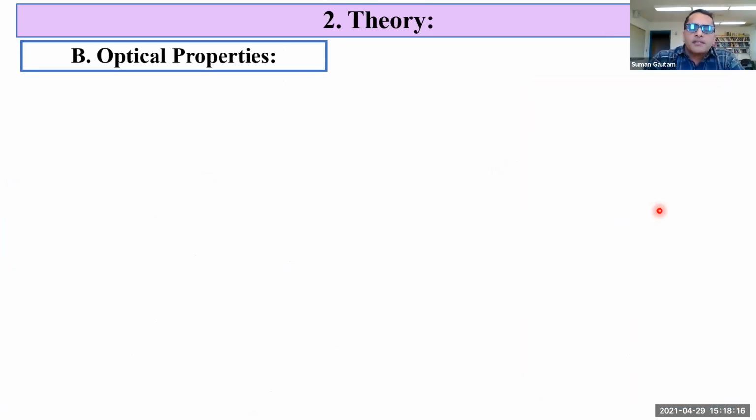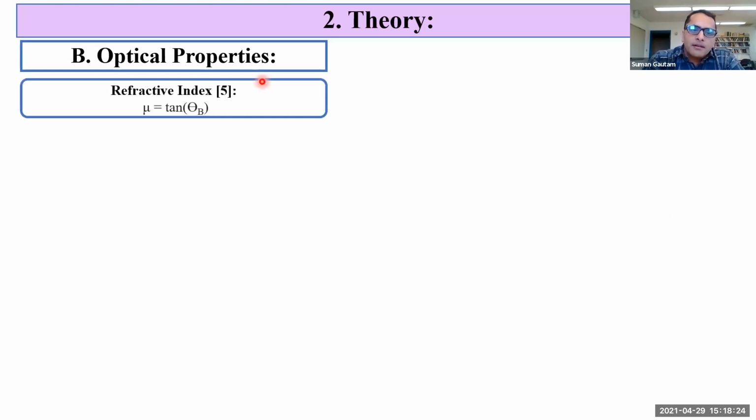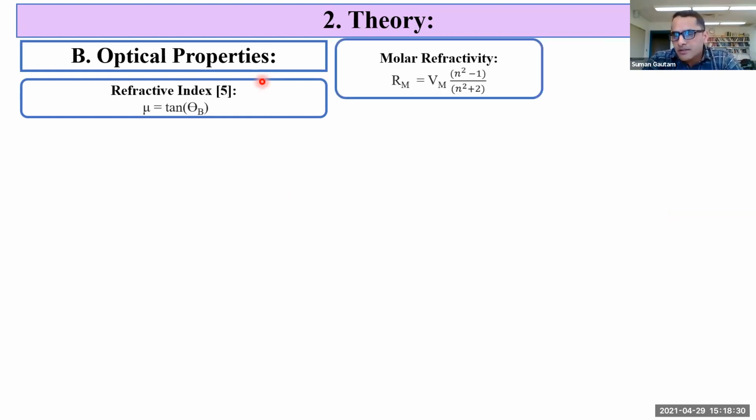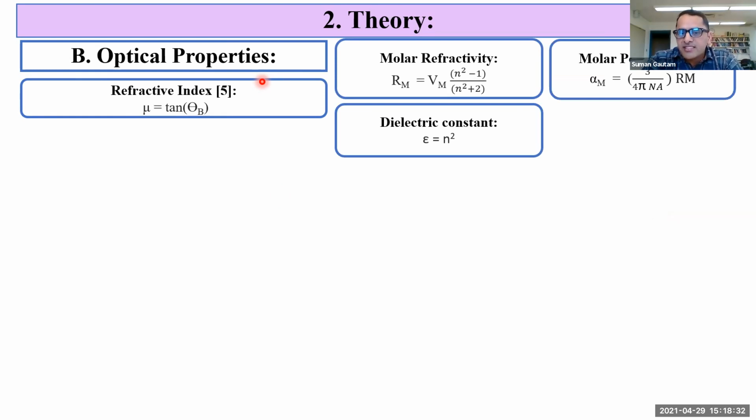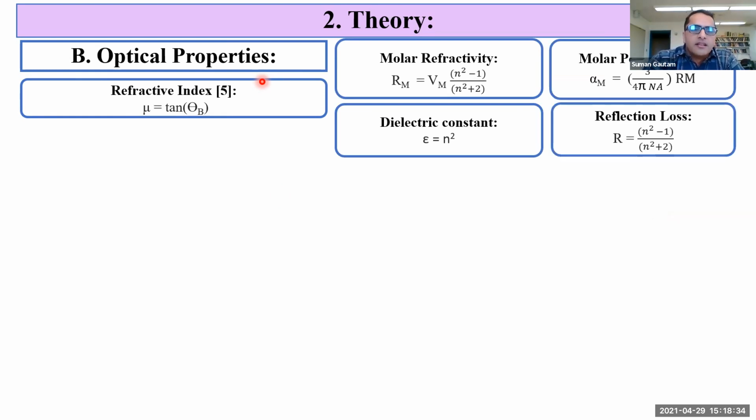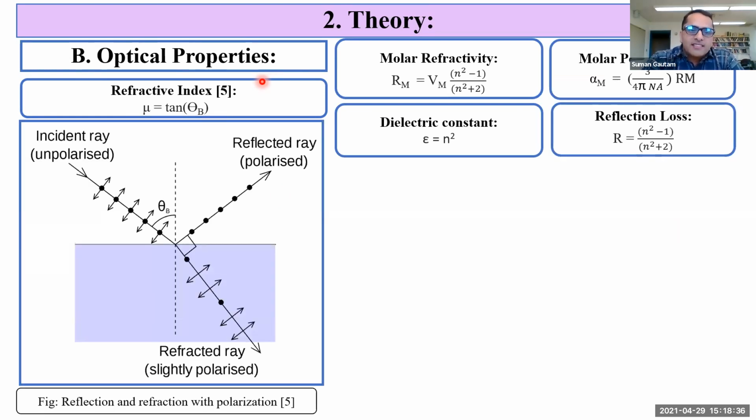Second is optical properties. This is also one of the most fundamental properties that helps to design a material for a specific application. The various optical parameters that are measured from refractive index measurements are molar refractivity, molar polarizability, dielectric constant, and reflection loss. Refractive index is a dimensionless parameter that explains how fast light travels in a medium.